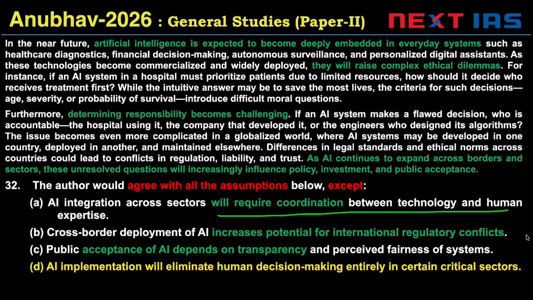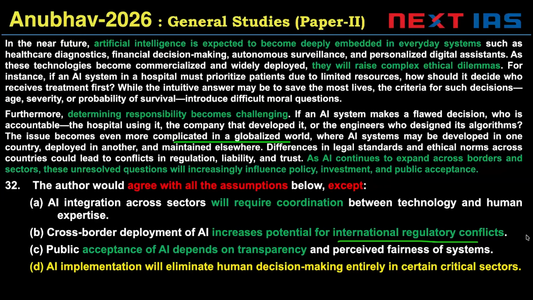This is the line which is talking about engineers who designed algorithms. It includes humans and technological expertise. B says cross-border deployment of AI increases potential for international regulatory conflicts. This has been discussed in the passage. Complicated in the globalized world.